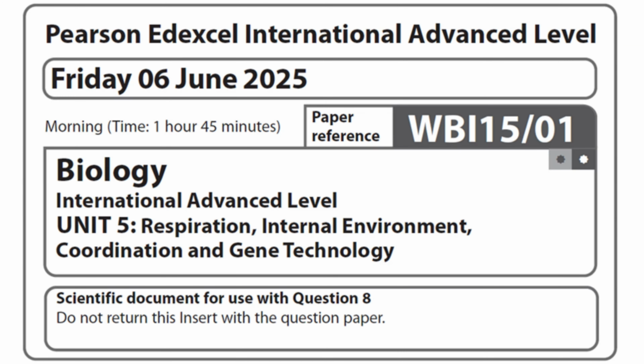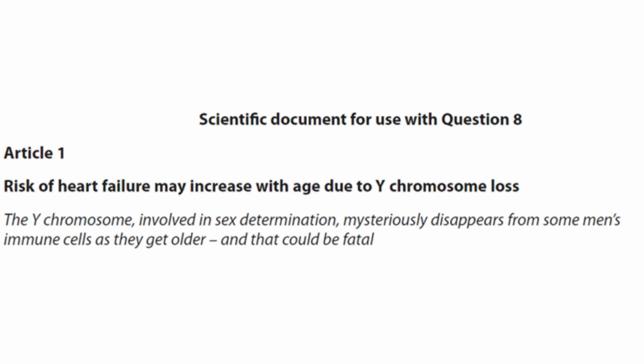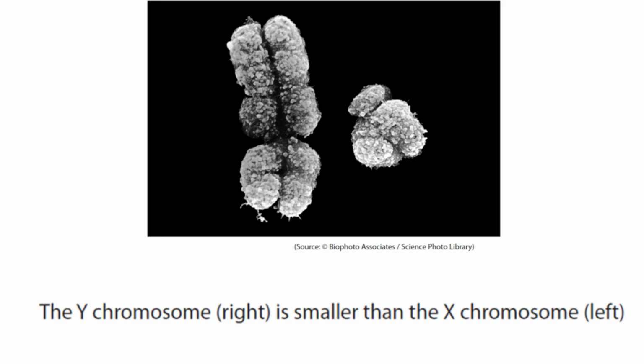Scientific article for use with question 8. Article 1. Risk of heart failure may increase with age due to Y chromosome loss. The Y chromosome, involved in sex determination, mysteriously disappears from some men's immune cells as they get older, and that could be fatal. The Y chromosome, right, is smaller than the X chromosome, left.